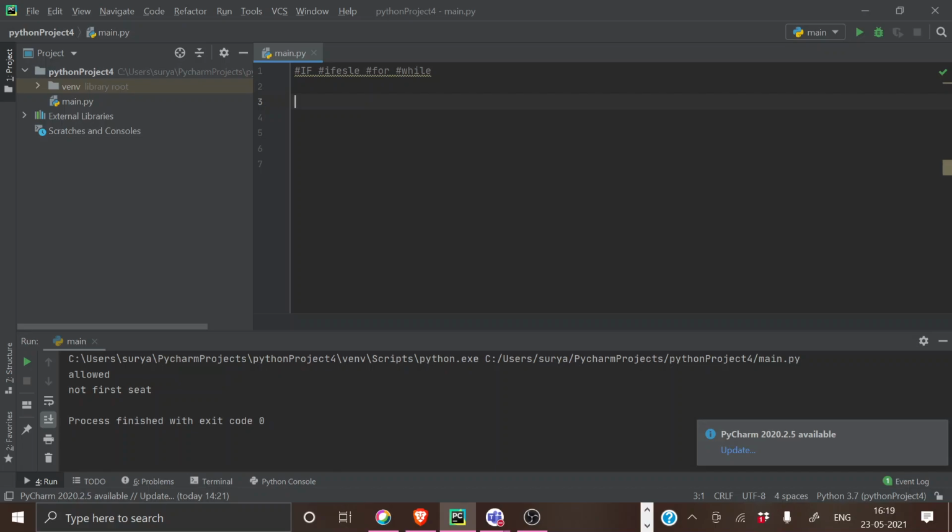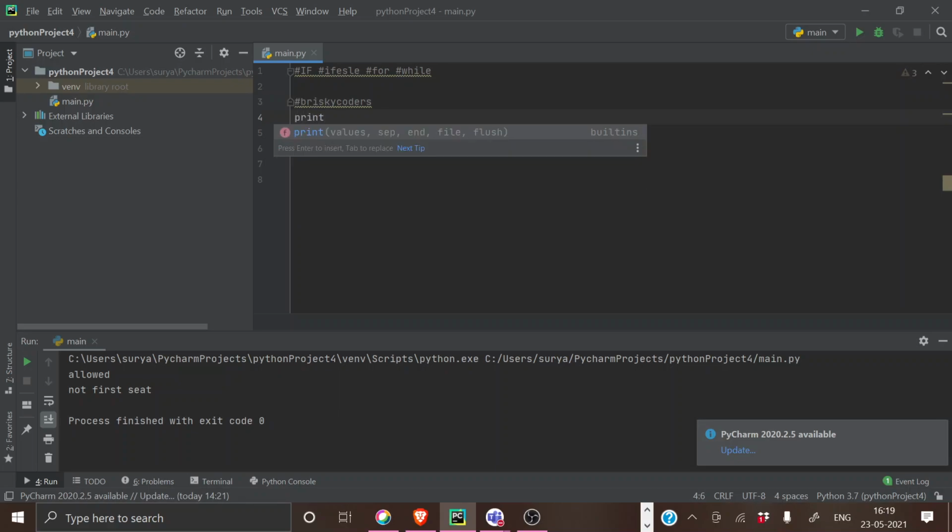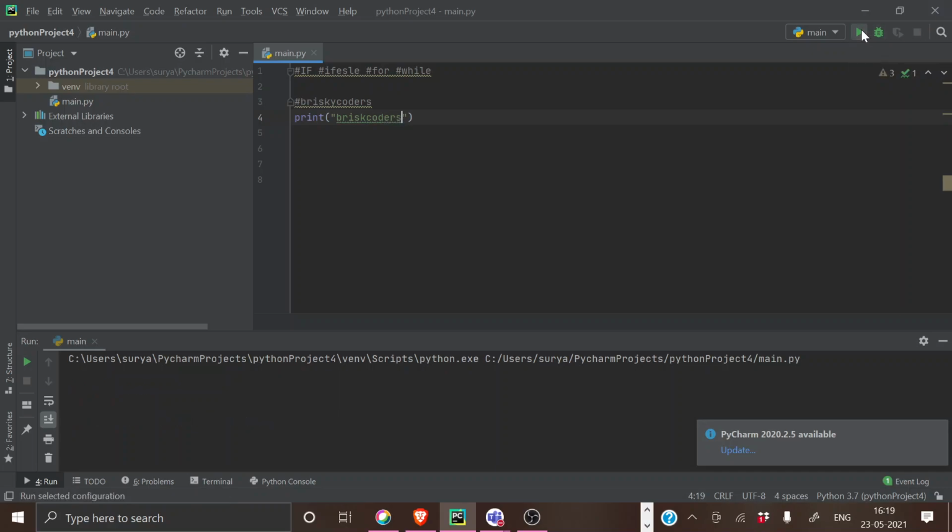Like if I want to print my name, this particular word, ten times. What do you expect me to do? If I print it once, I get the Brisky Code output.